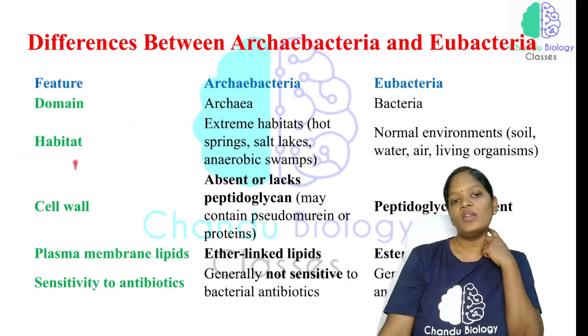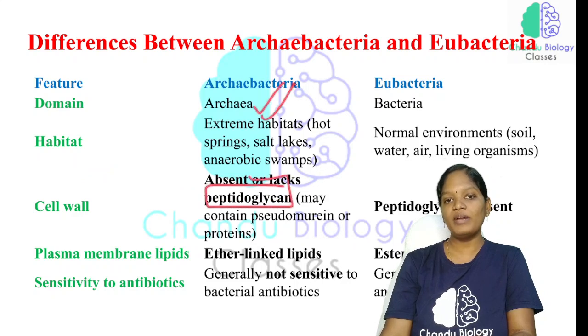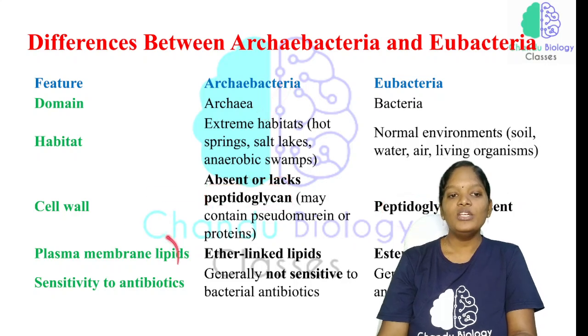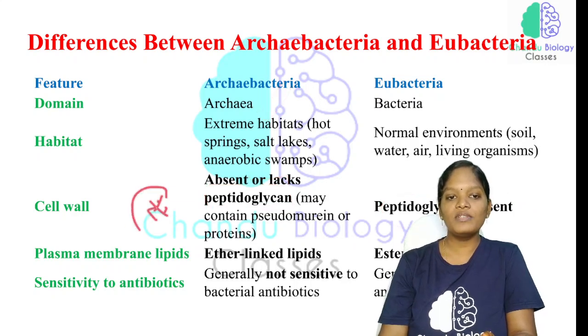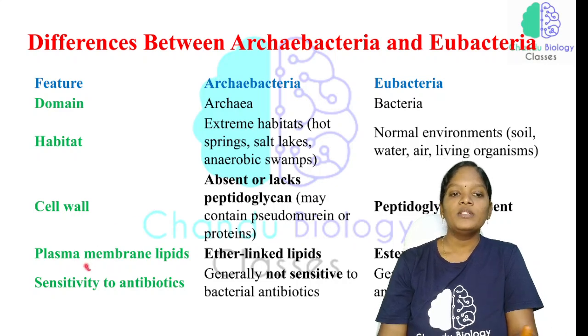These components together we call peptidoglycan. Usually peptidoglycan is absent in archaebacteria and present in eubacteria. This is very, very important, so a question can be expected with respect to the cell wall in archaea and eubacteria.